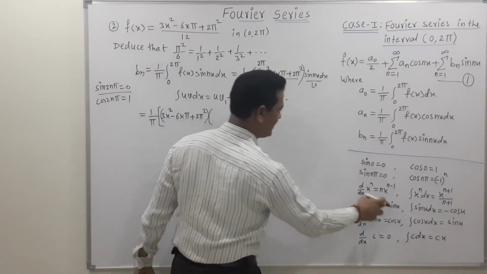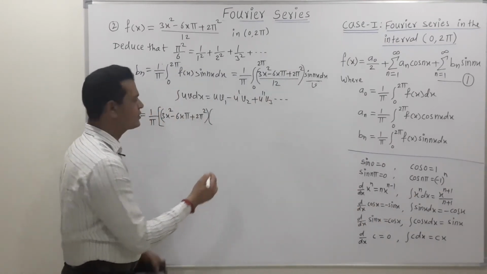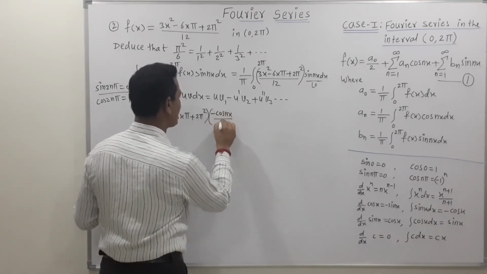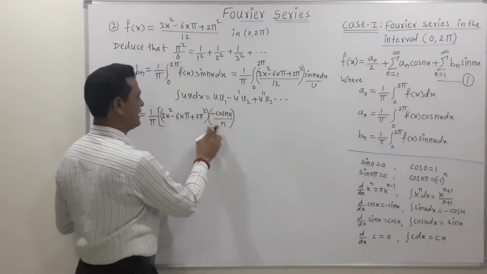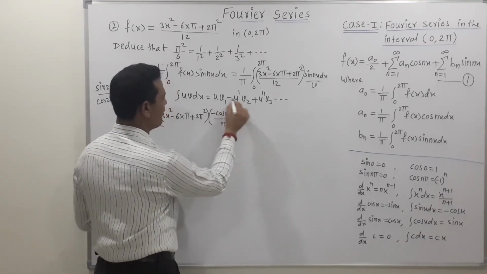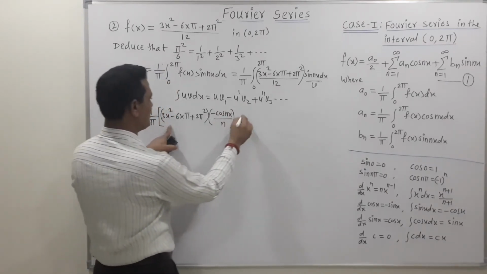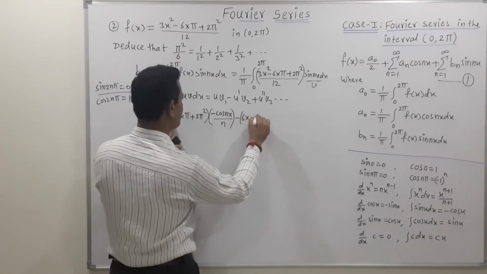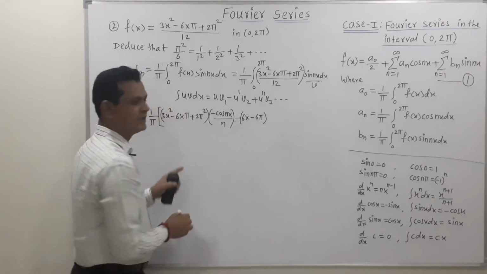Integration of sine is minus cos, so we can write this as −cos(nx)/n. First function, integration of second, minus, so this sign is minus, derivative of u. The derivative of this term is 6x − 6π.